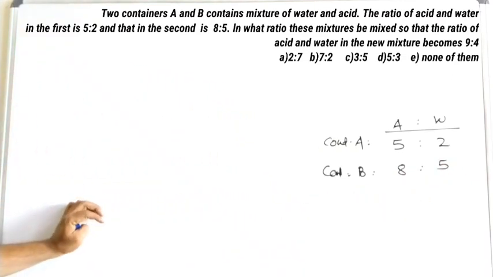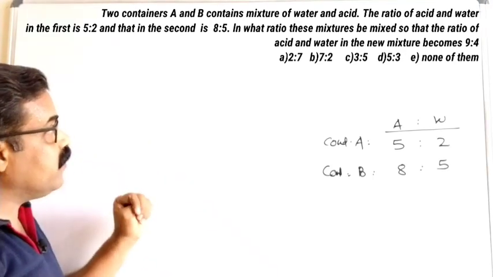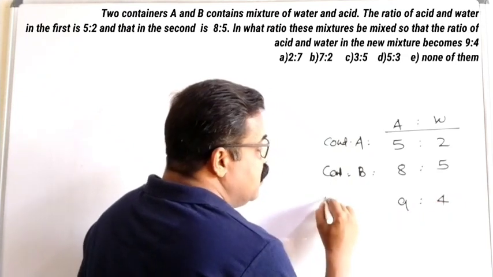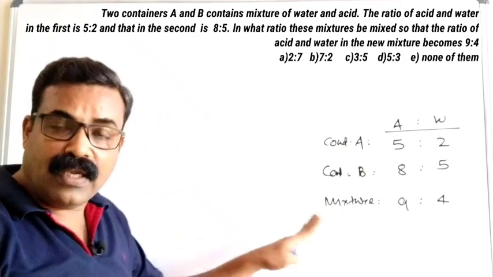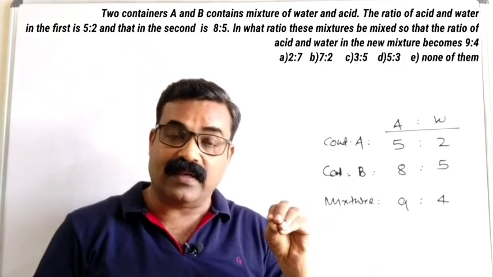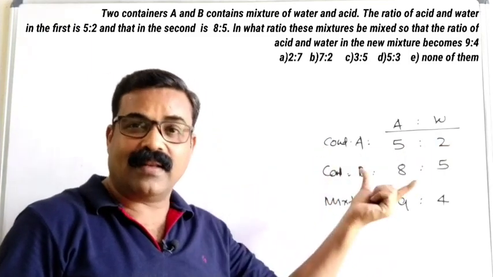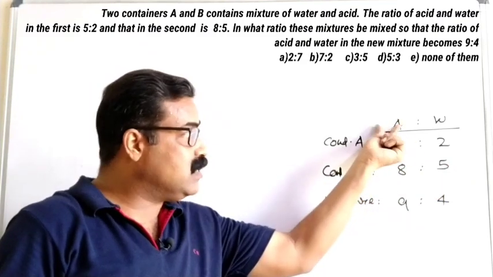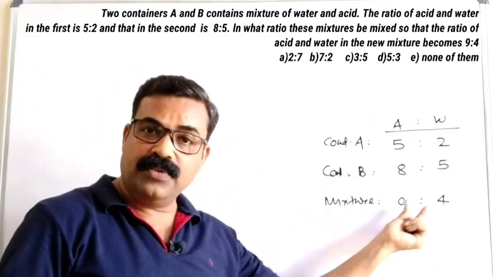8:5, that is the ratio given for vessel 2, container B. And the mixture ratio is given as 9 is to 4. This is the information given in the question. That is what we have written first. For vessel A, 5 is to 2, that is container A, and container B, 8 is to 5, acid to water. And the mixture, 9 is to 4.